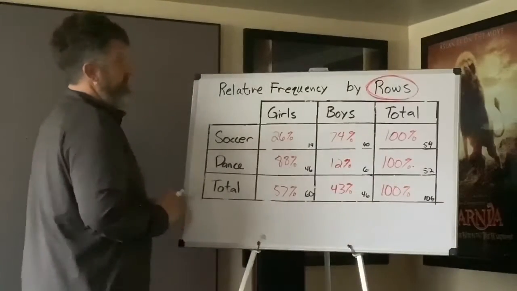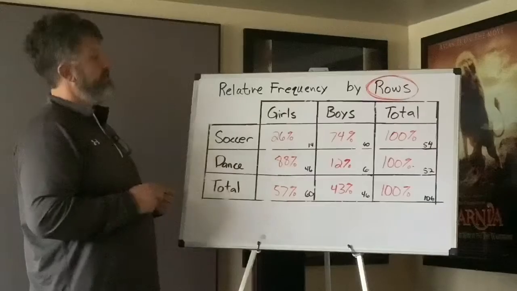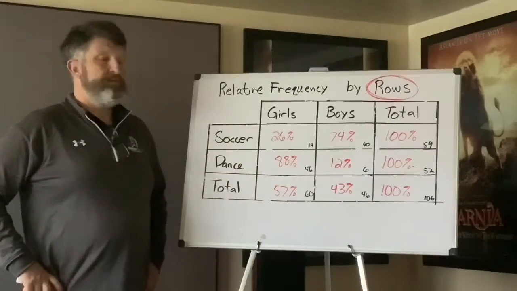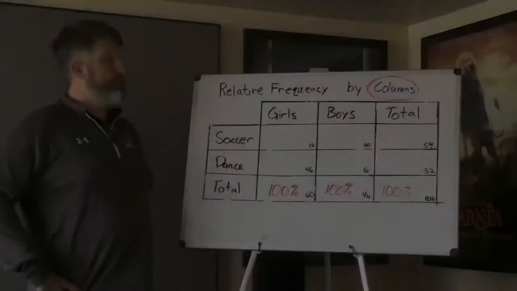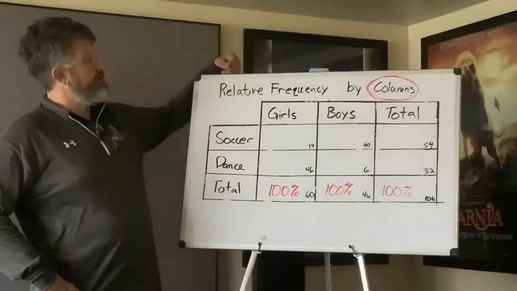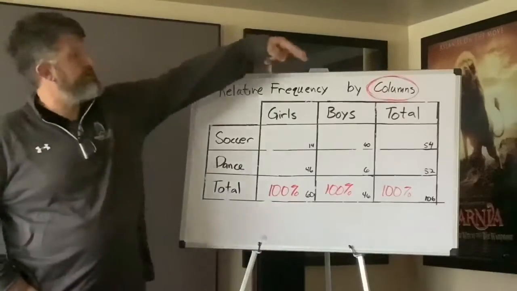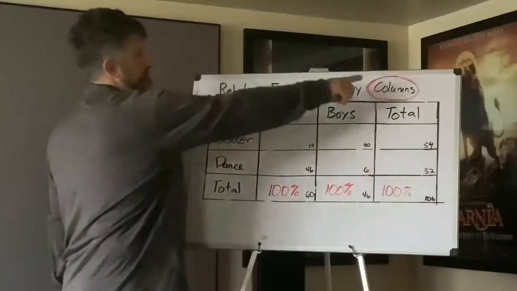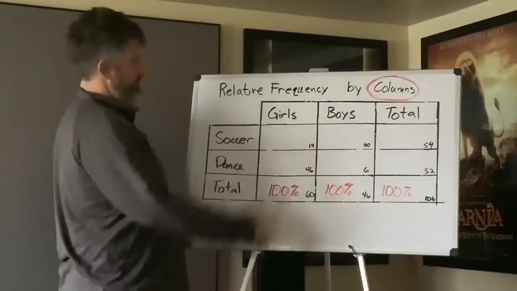All right, so that's how you're getting your relative frequency by rows. Okay, we'll talk about the next one here in just a minute. As you can see now, this is going to be a chart that we're going to make that's relative frequency by columns. The other one was relative frequency by rows. So now we're doing relative frequency by columns, okay?